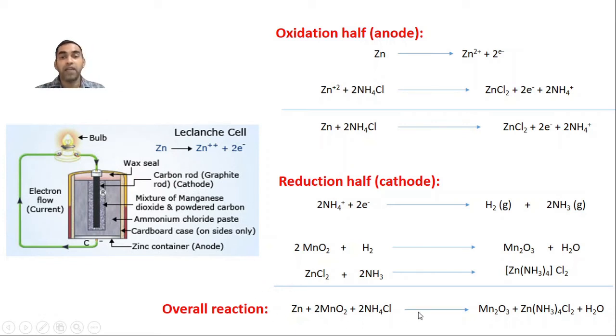You might see at some edges accumulation of some watery material, or you say it got rusted. How it happens is very interesting. If you see all the reactions here, zinc reacts with MnO2, you get the zinc complex and Mn2O3, and water is also formed here. That's why you see watery material there.